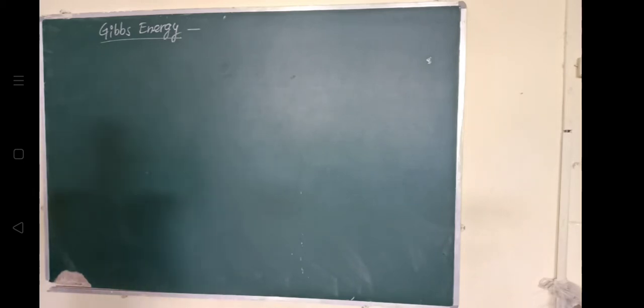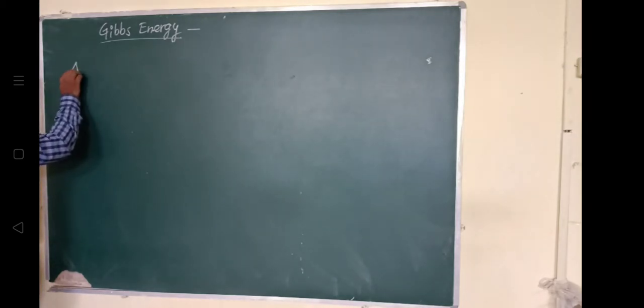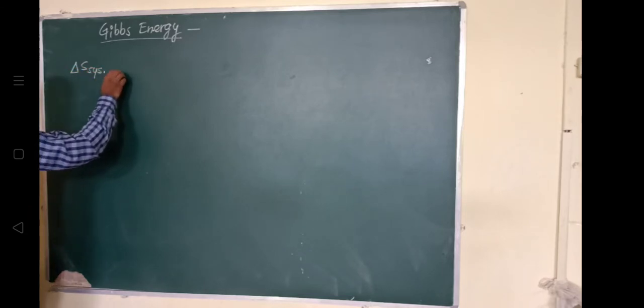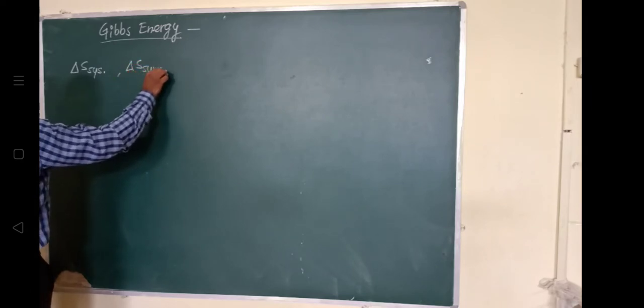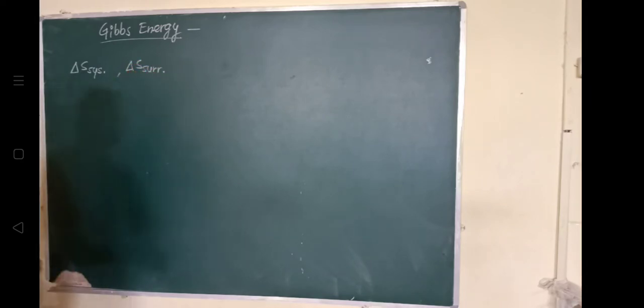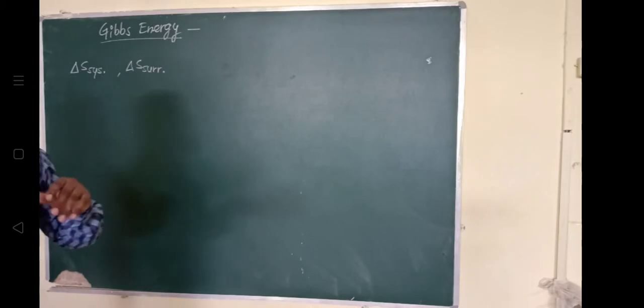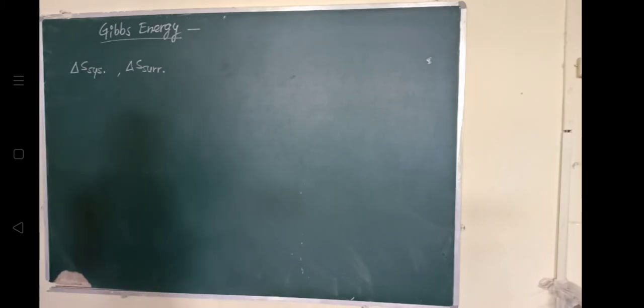As pointed out in the preceding section, it is necessary to determine delta S system and delta S surrounding. We calculated the change in entropy of a system, and we found the change in entropy of the surrounding, and based on that we calculated the total entropy change. Based on that we have defined the spontaneity of any process.